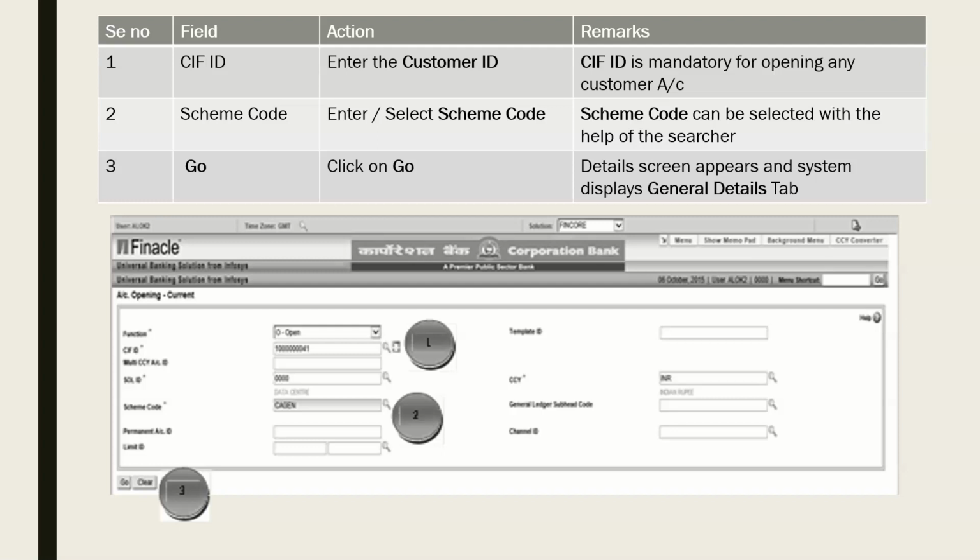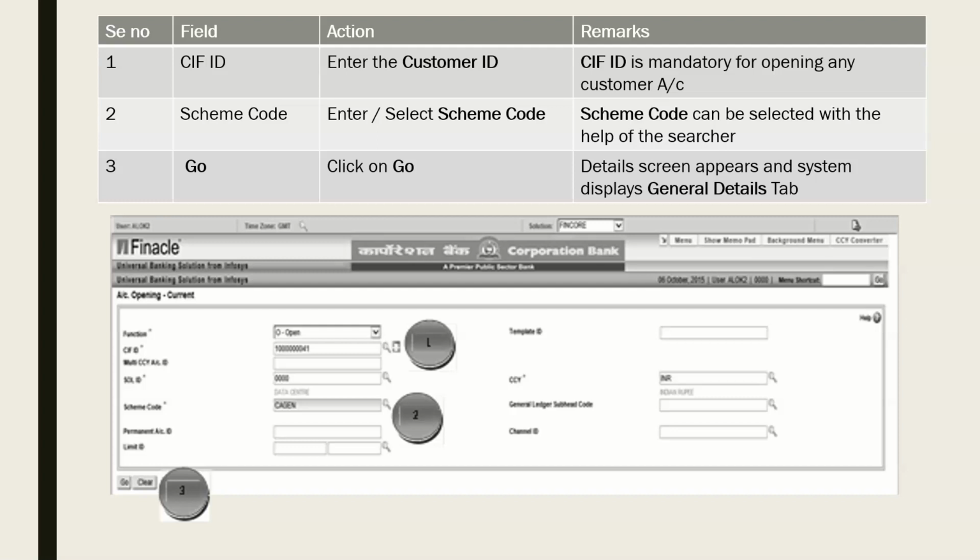Then scheme code is very essential. Generally when we type this command HOAACCA, all the variants of current accounts will appear in the search. I'll show you in the live display on my website, but here you can understand. You can see automatically on the left-hand side there is an open option, and beneath that there is CIF ID.